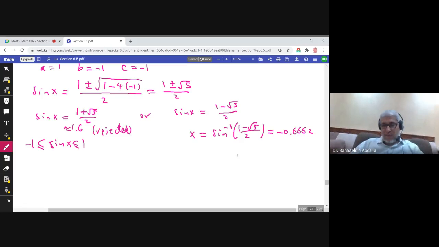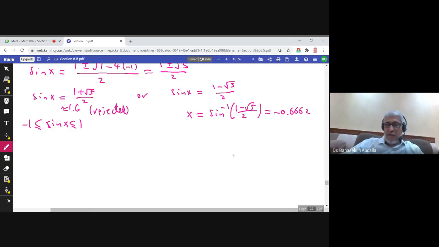Now this is x. As usual, I need the reference angle. This is a negative angle in radians. If you go in the negative direction, this is negative 1.57. So negative 0.6 would be somewhere here. This is the angle negative 0.6662.